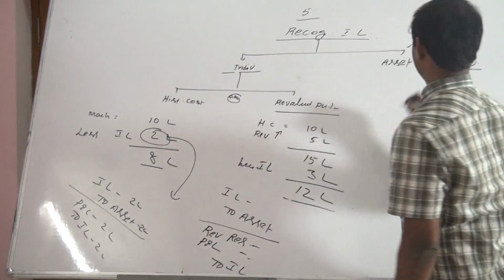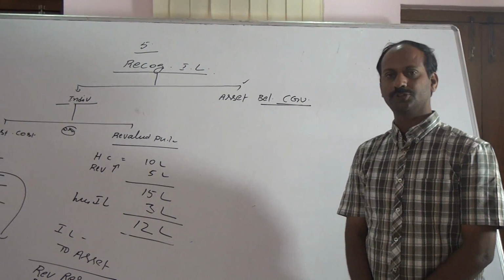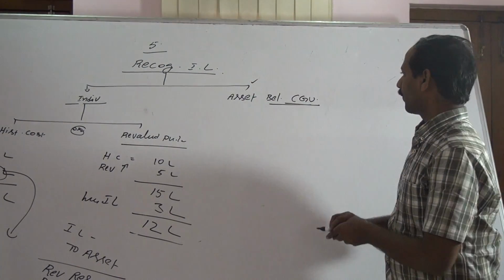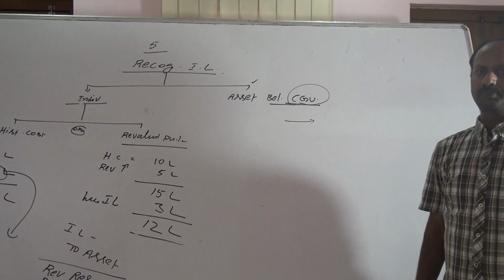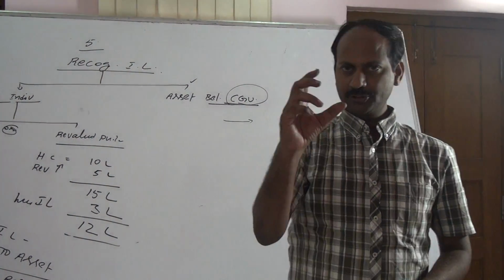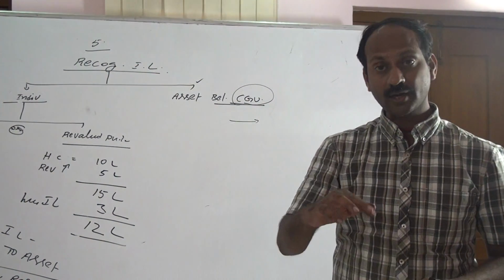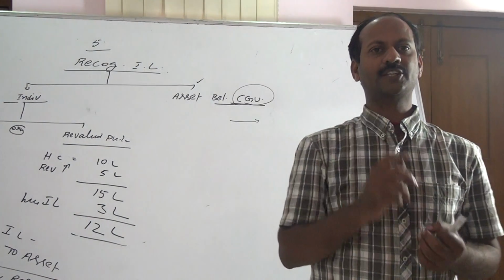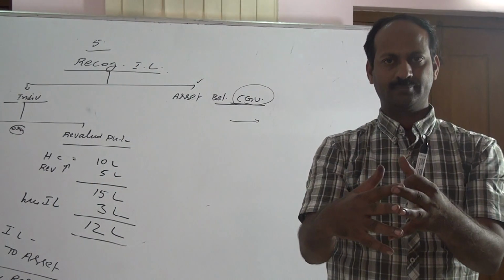Second concept is impairment loss belonging to assets of a CGU. What is the meaning of CGU? Sometimes an individual asset cannot generate cash flow on its own. That asset can generate cash flow along with a group of assets.